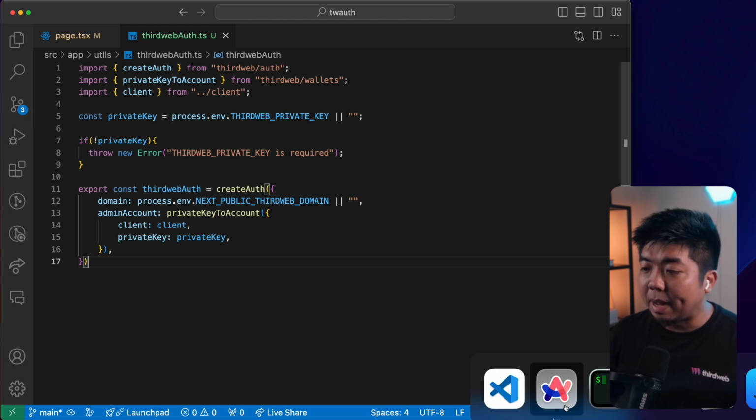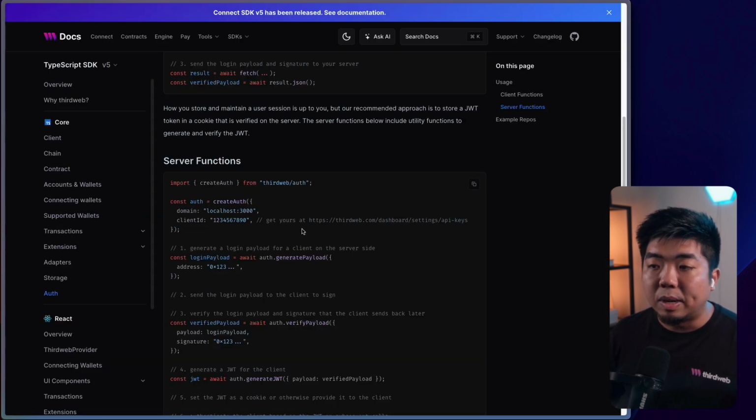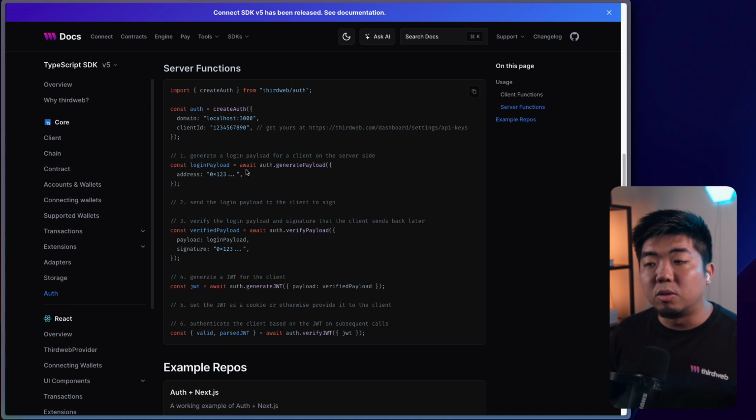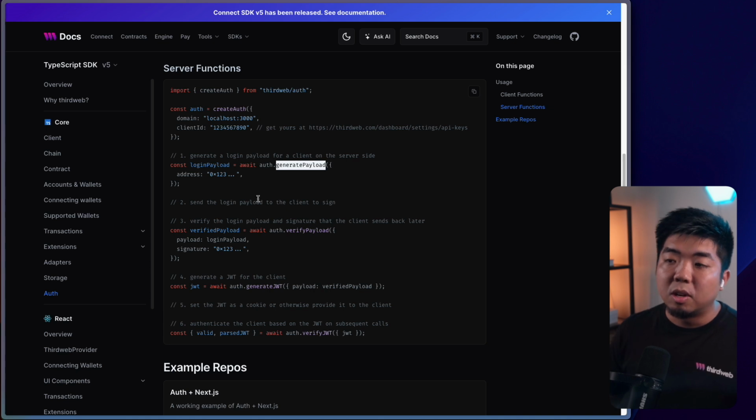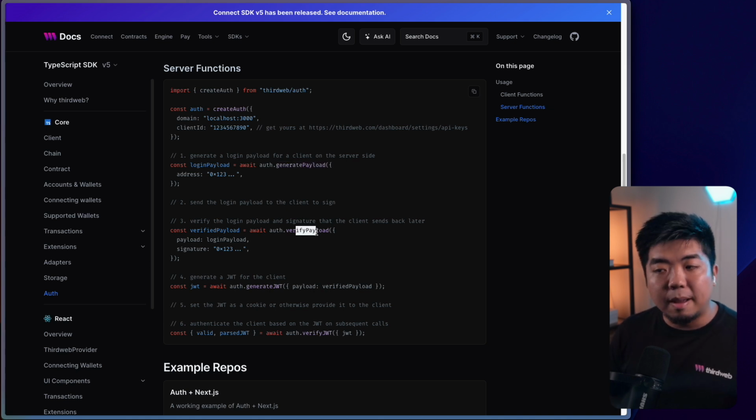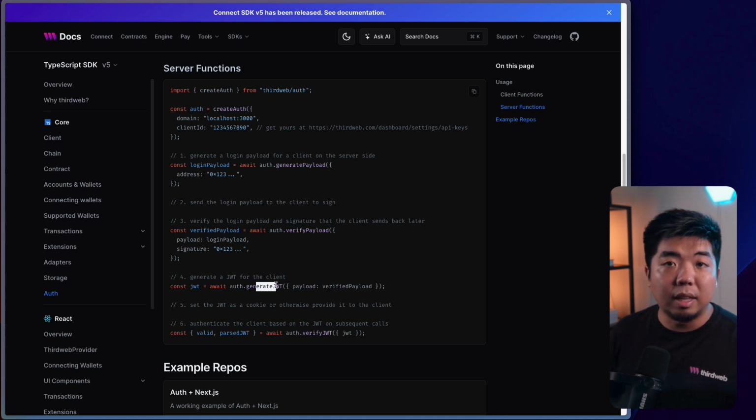So now if we take a look back at our documentation here, we now need to allow our user to authenticate themselves using auth. So we need to be able to generate the payload or the message for them, have them sign it, then verify that payload and generate them a JWT here, and we can use that within our application.